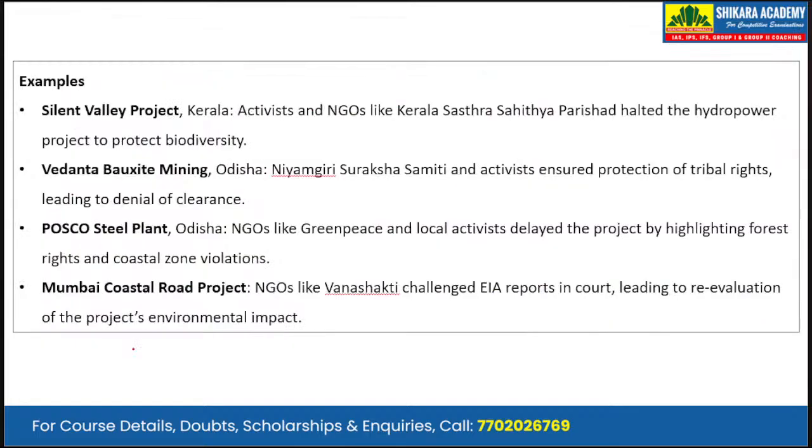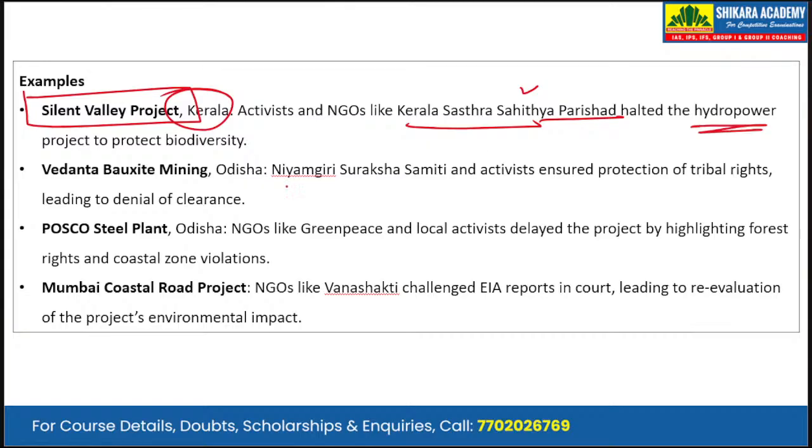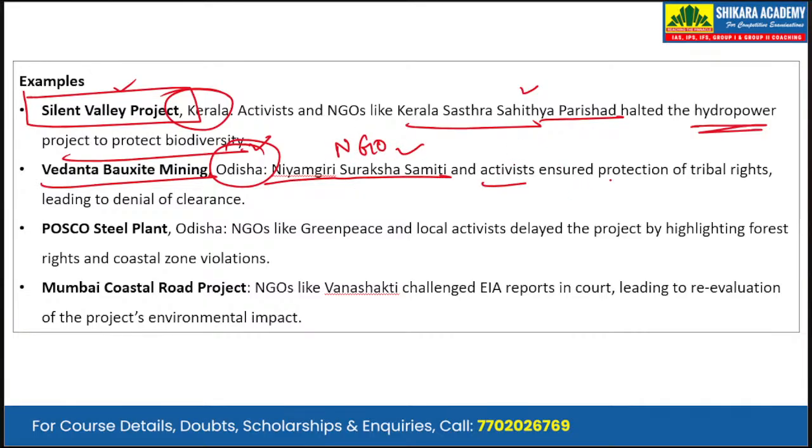Now let's discuss the 4 examples. So we can take example of the Silent Valley project in Kerala. So activists and NGOs like the Kerala Shastra Sahitya Parishad halted the hydropower project to protect the biodiversity in the Silent Valley National Park. Second is the Vedanta bauxite mining in the state of Odisha. Niyamgiri Suraksha Samiti and activists. So this is the NGO and the activists ensure protection of the tribal rights leading to denial of clearance.